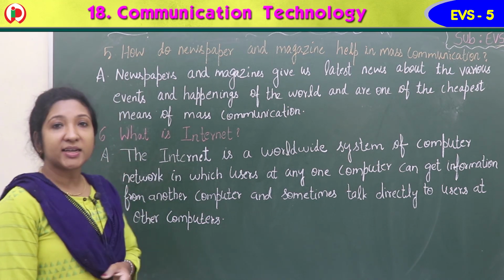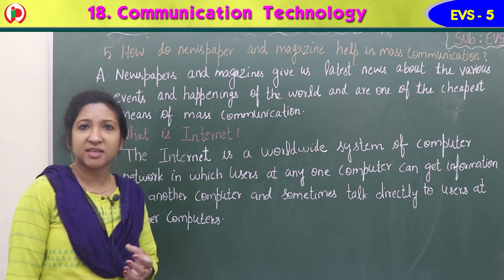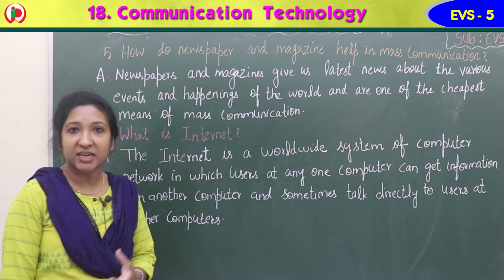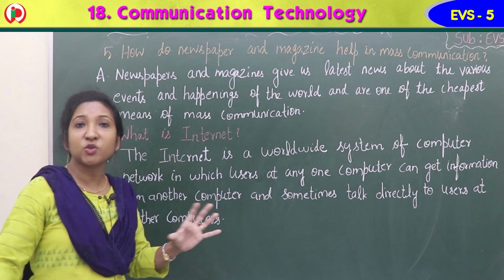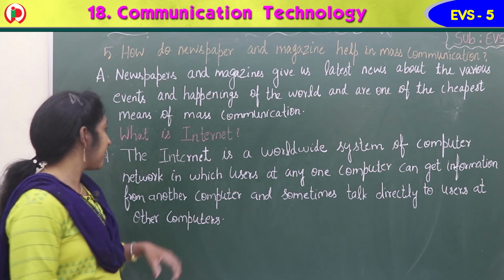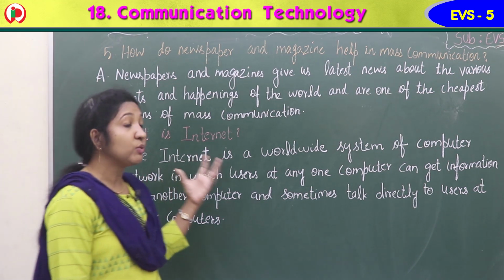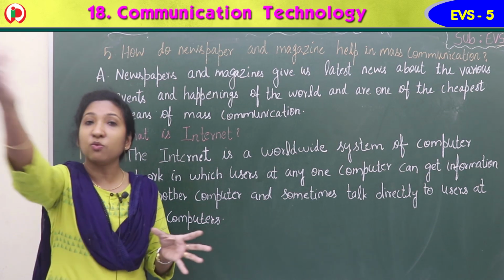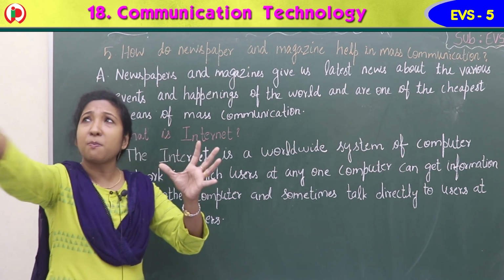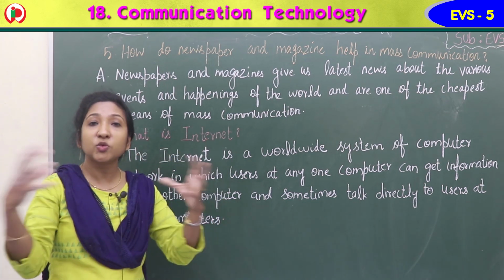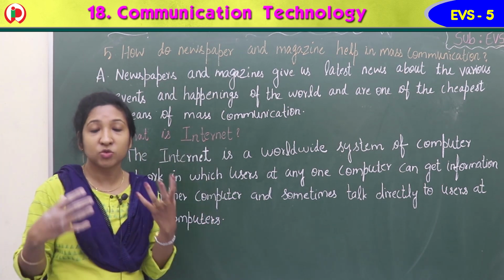Sixth question, what is internet? The fastest, the recent means of mass communication is internet. Every news we get instantly. That is internet, isn't it? Yes. The internet is a worldwide system of computer network. Computers in different parts of the world are connected and linked to one another through a system.